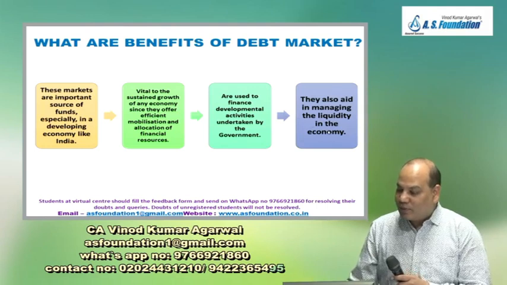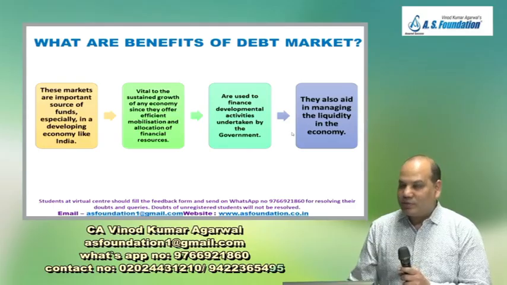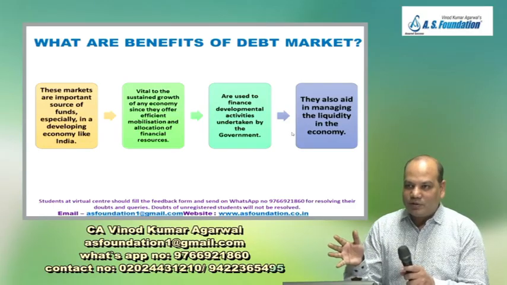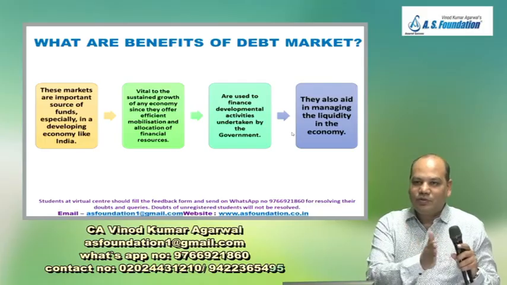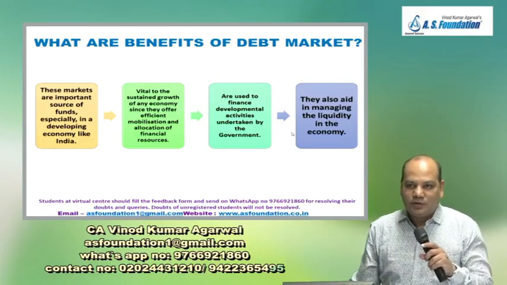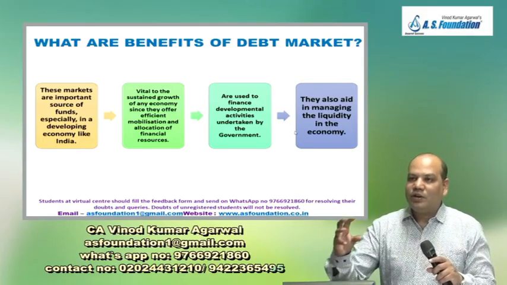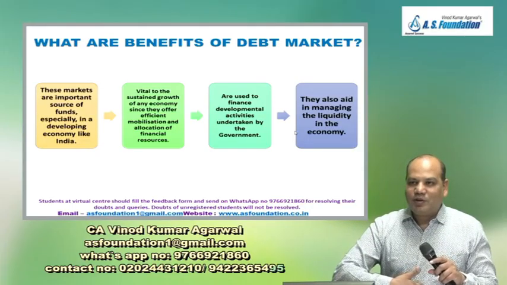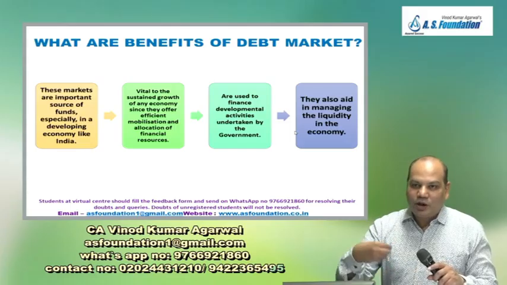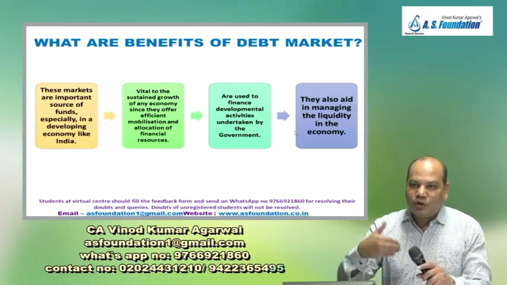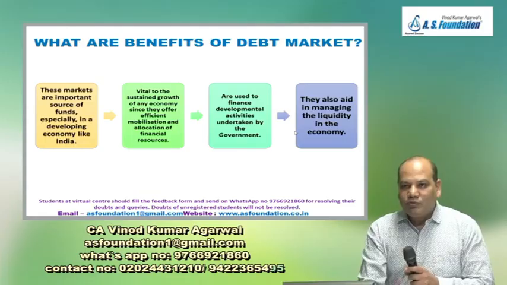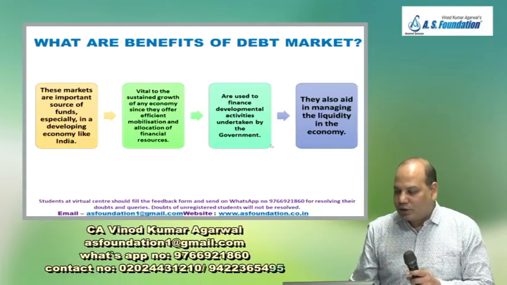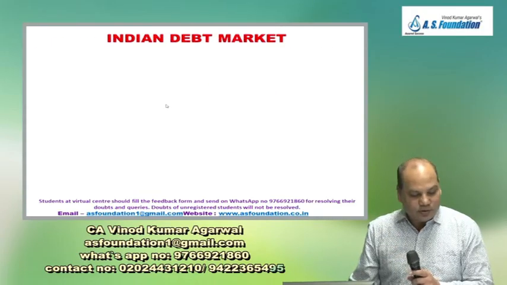And they also aid in managing the liquidity in the economy. Liquidity means those areas which have surplus, the money is transferred to those areas which have deficit. So when you are investing in a bank FD or a government bond, what you are doing? You have surplus liquidity, that is why you are investing, and through banks and financial institutions, it goes to those areas which need funds for whatever development, infrastructure, etc.